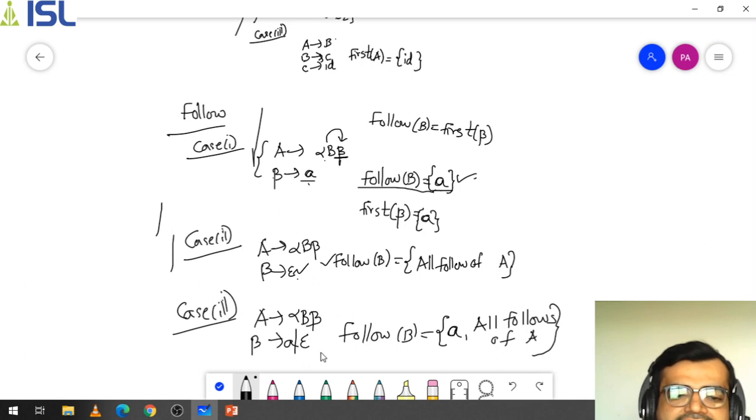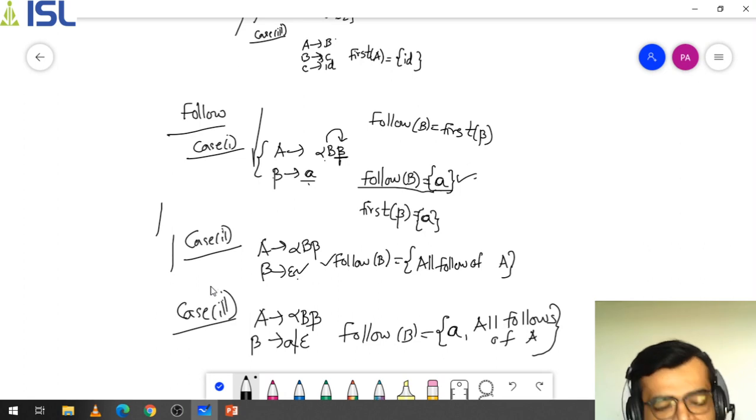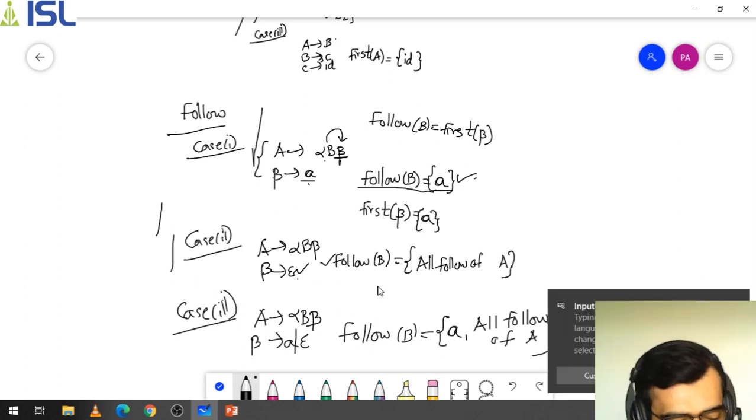You can call it a hybrid version, because in case one you simply have an exact value, in the second case you don't have any value, and the third case is something where you have a value, along with that you don't have any value. I mean this case or that case. So the third case is like a hybrid case. That's why you can write follow of B means a comma all follows of A. So this is how the third case works, and using these three cases we will see how this is performed.